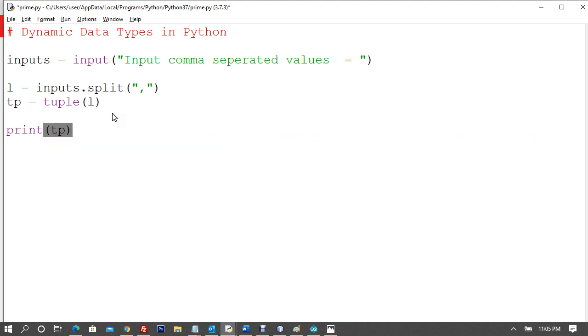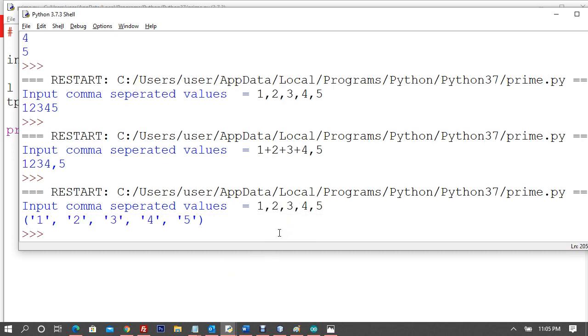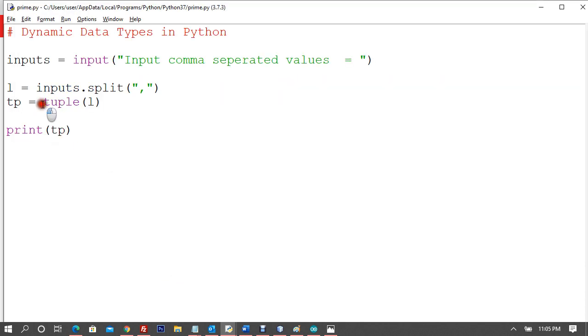Now you can see that instead of a list, we have a tuple 1 2 3 4 5, and the square braces are gone. And this is a tuple. So this is how we have converted it to a tuple. You can convert a list to a tuple by using the tuple function and passing one parameter to this tuple function. So this is how we can convert to a tuple.